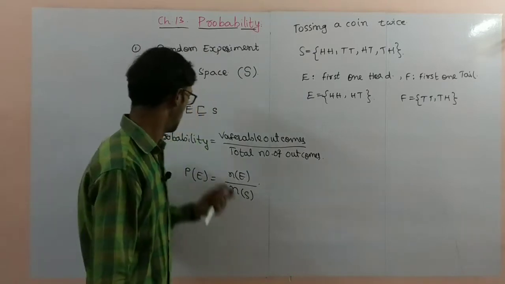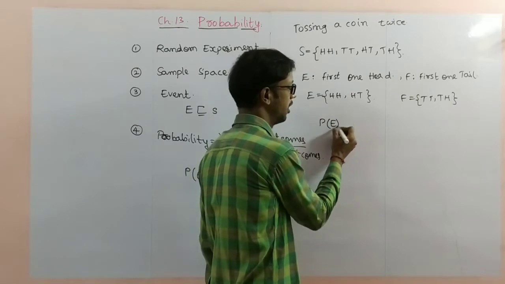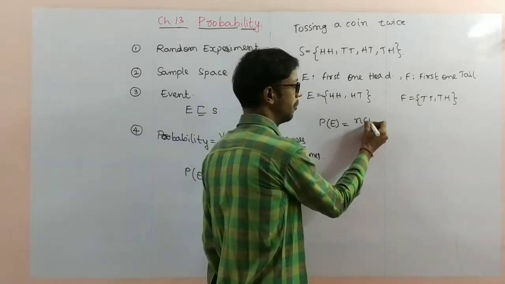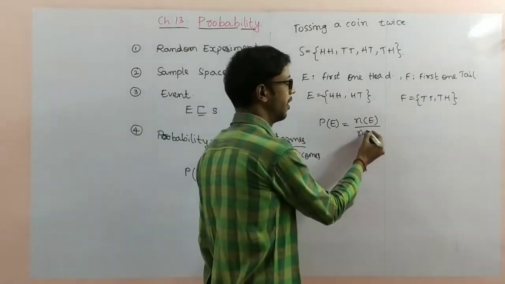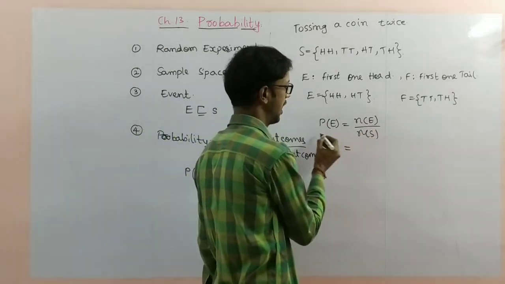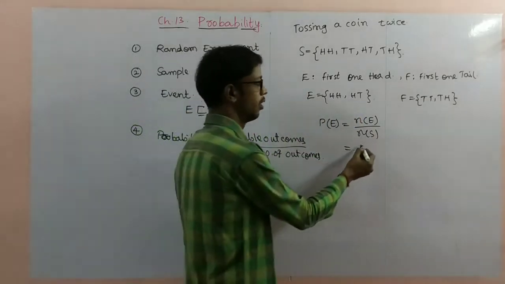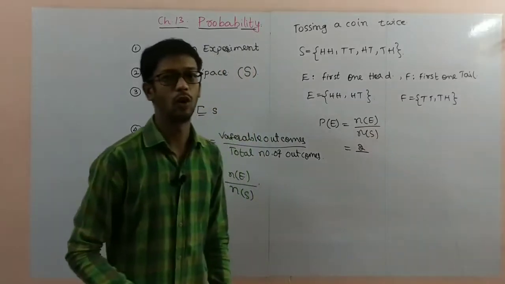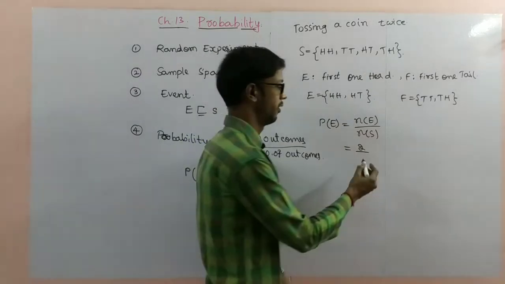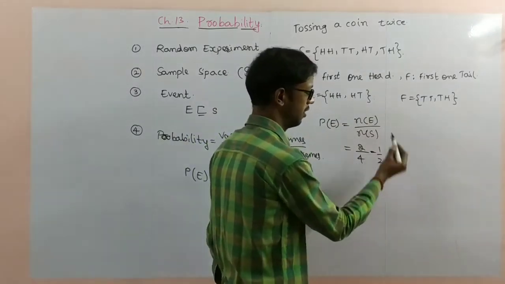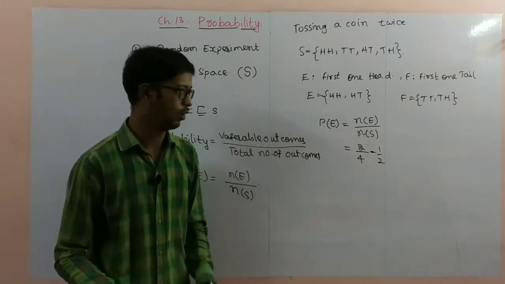Next one, probability. Probability of event E is equal to the number of favorable elements for event E divided by the total number of elements. So here, probability of E: 2 elements are there, so 2 divided by n(S), the total number of elements in the experiment. 1, 2, 3, 4 are there. So you will get 1 by 2 as the probability. Probability of event E is 1 by 2.